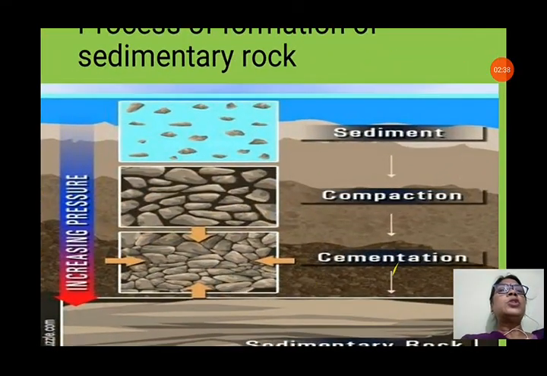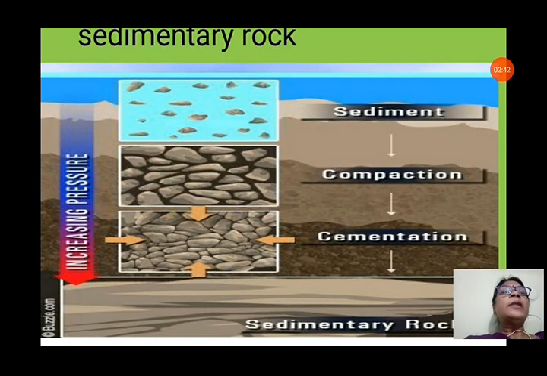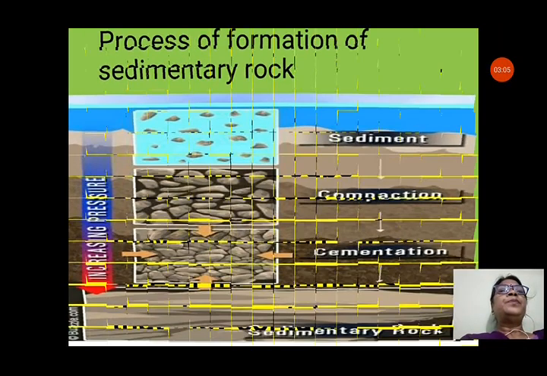You can see the process of sedimentary rock. First the sediments are brought by the river, and according to the size of the sediments they settle at the bottom of the water bodies, and there is compaction. That means the particles come together under the pressure of the earth's upper surface, and after that small particles cement all these big particles, and after thousands of years they are cemented together and solidify to form sedimentary rock.